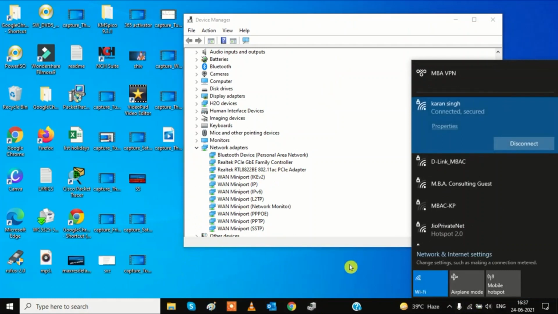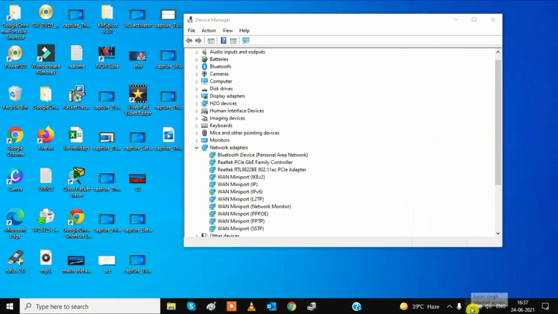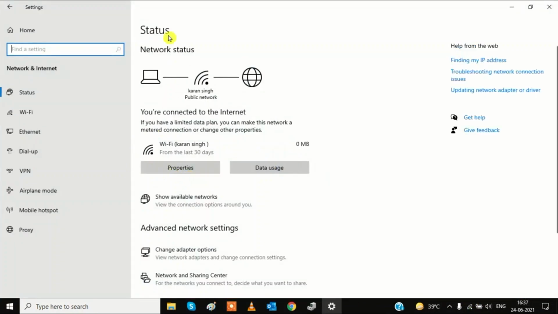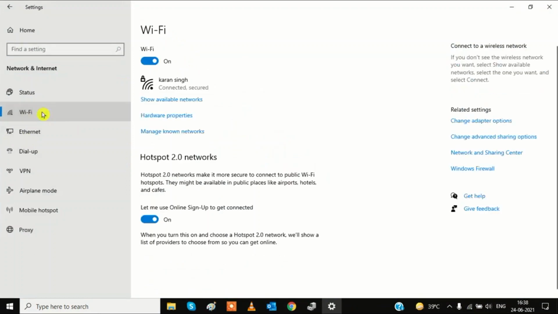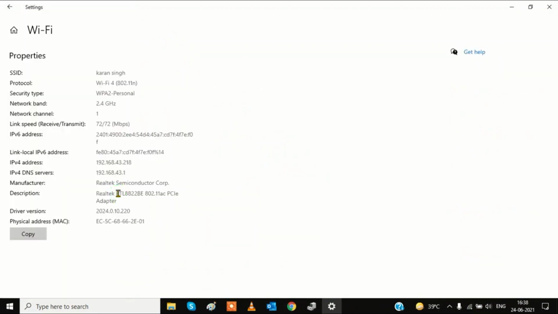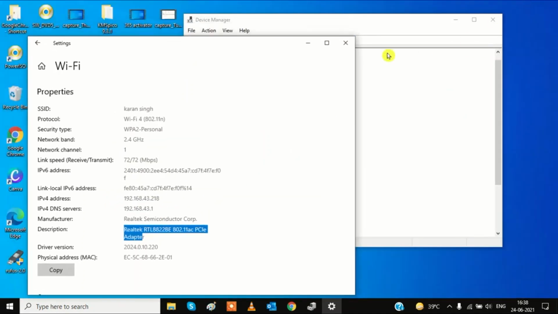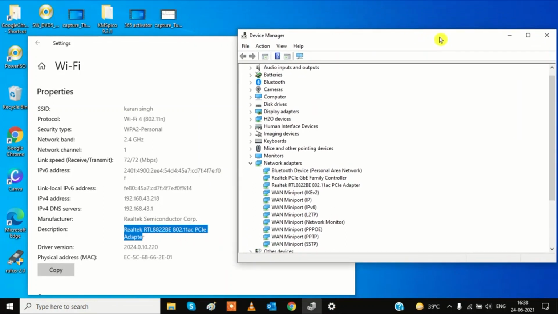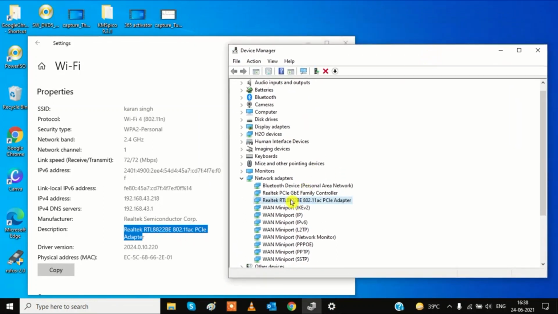Open Network and Internet, here this one, and you will find your Wi-Fi. Click on Wi-Fi and go to Hardware properties. Here you can see the name of your Wi-Fi driver. In my case, this is the name of my Wi-Fi driver. You can find it accordingly and update or uninstall your device.